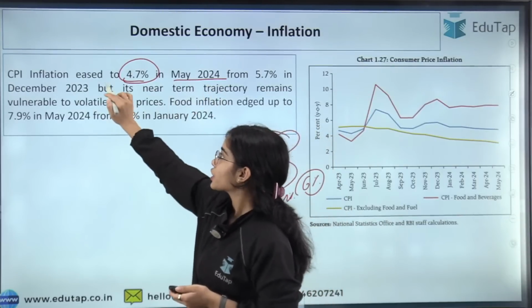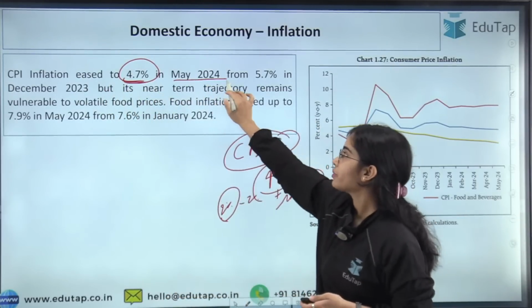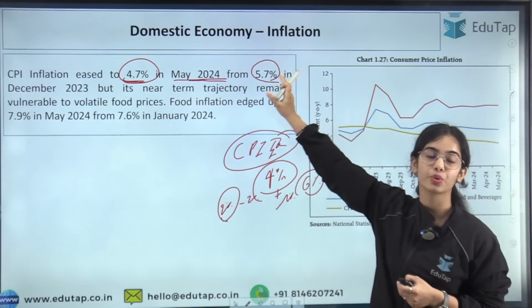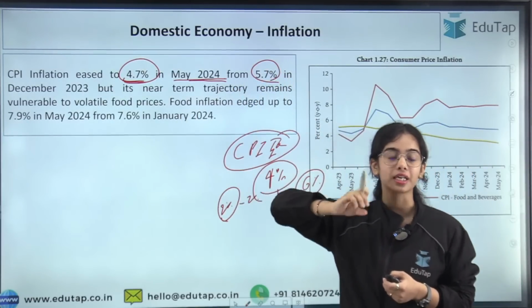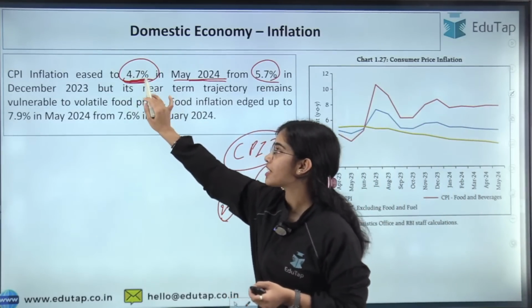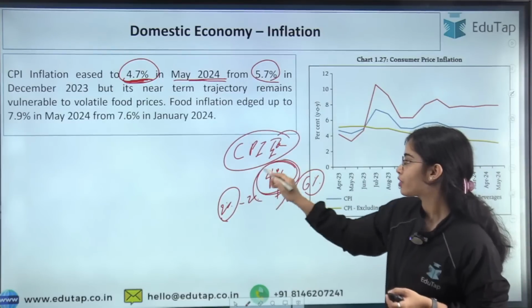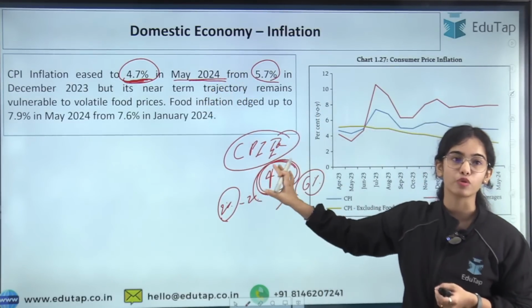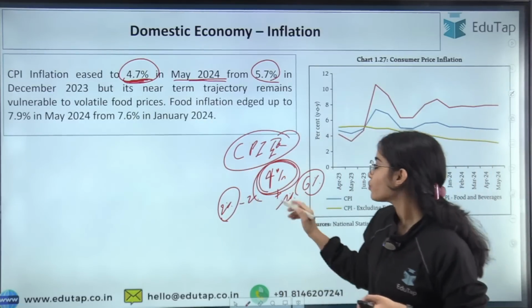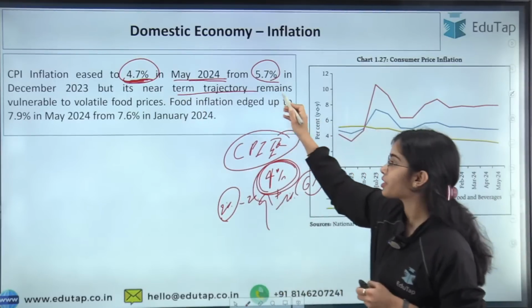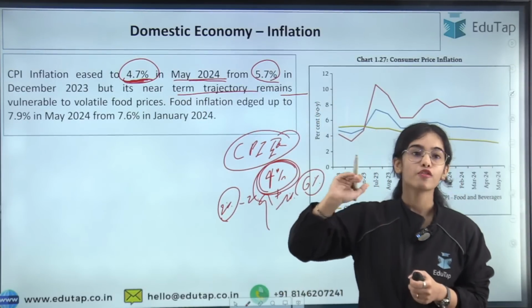CPI inflation has eased to 4.7% in May 2024 from 5.7% in December 2023. So you can understand that the CPI inflation in our country is decreasing now, and it is near to the 4%. But still we want it to be closer to the 4%, but its near-term trajectory remains vulnerable to the volatile food prices.